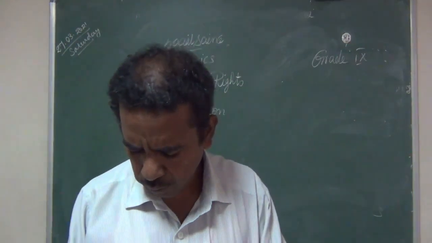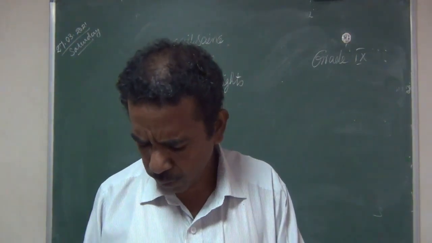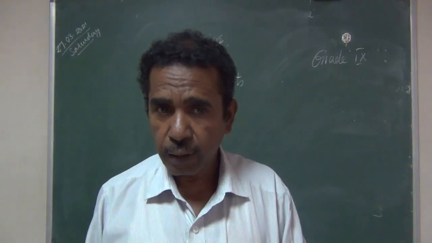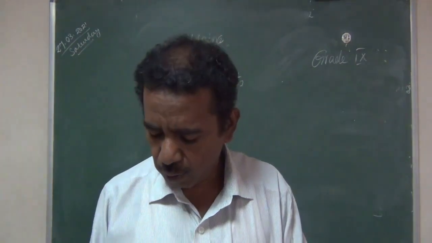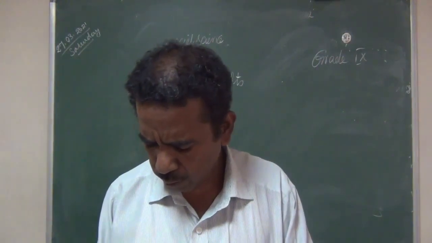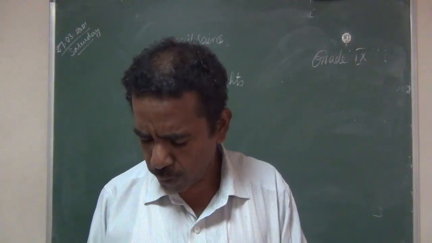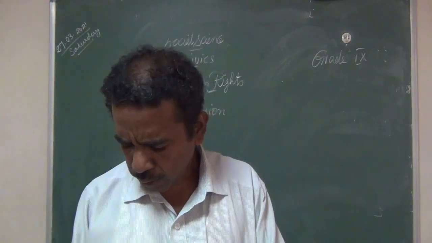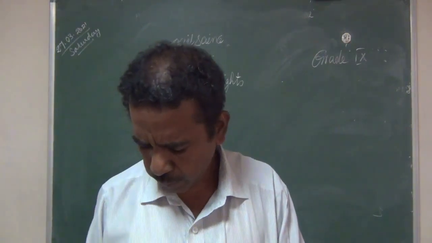Fill in the blanks. The Universal Declaration of Human Rights contains 30 articles. Fundamental duties are incorporated in the Constitution by the 42nd Amendment Act in 1976.